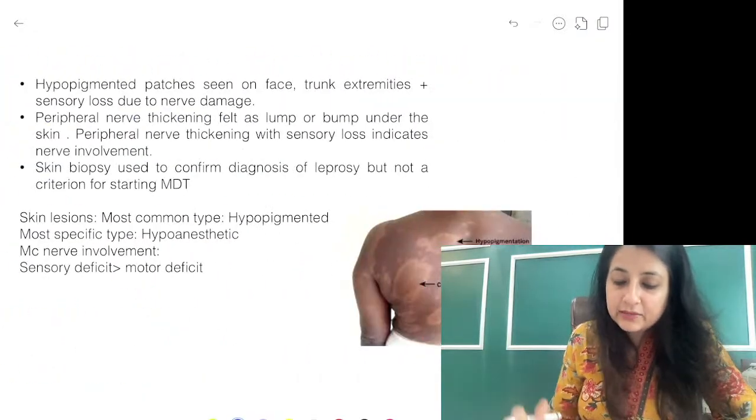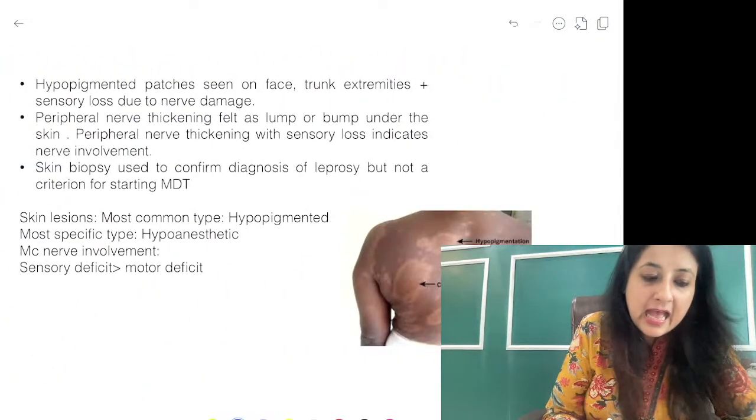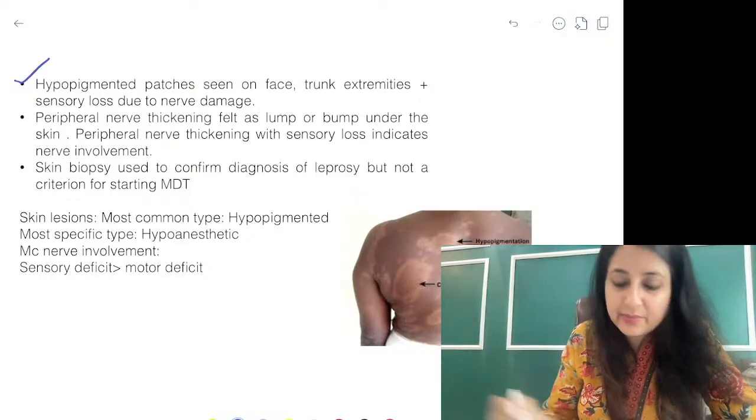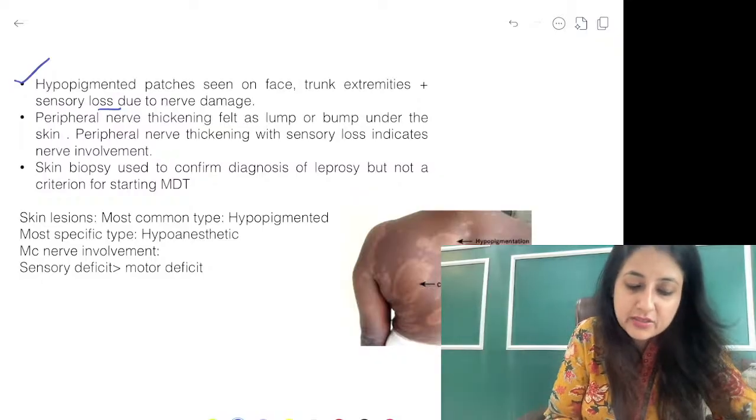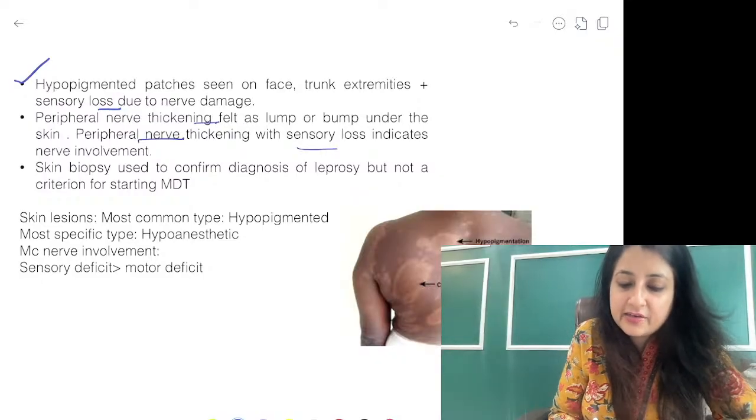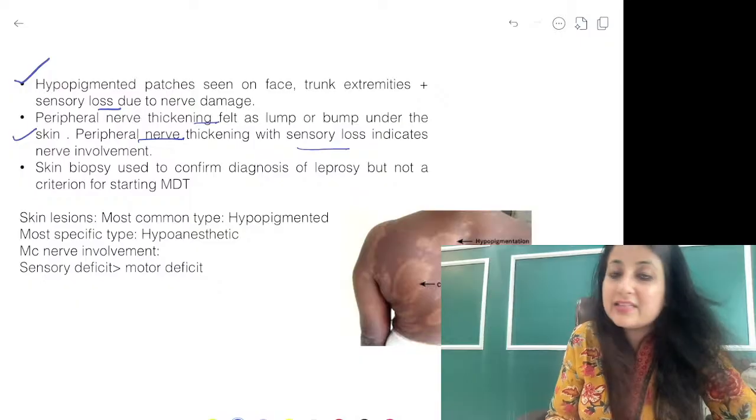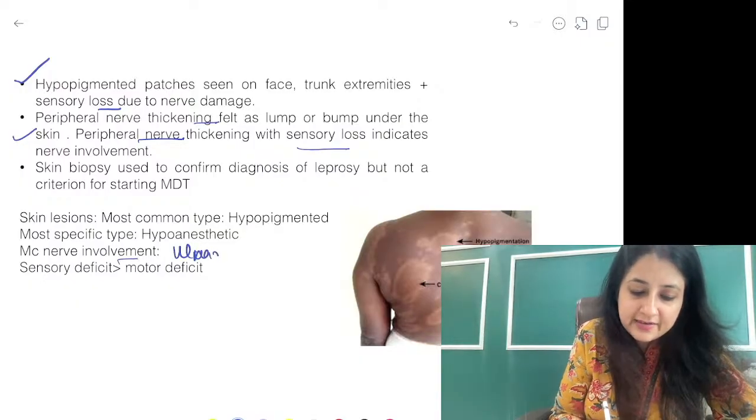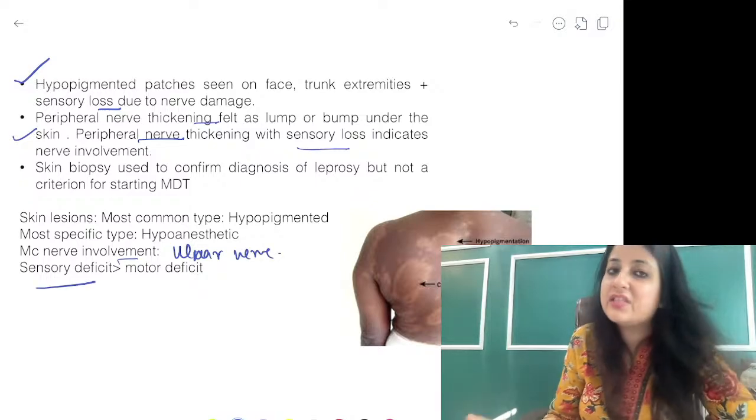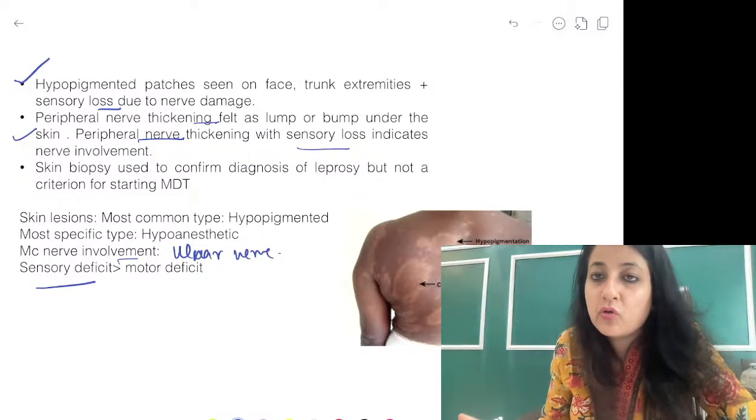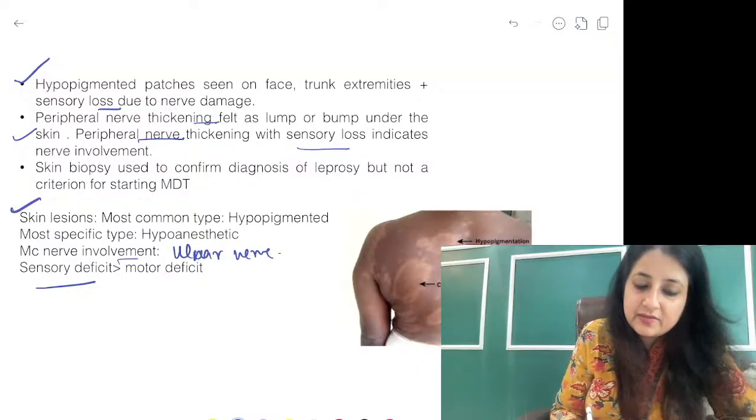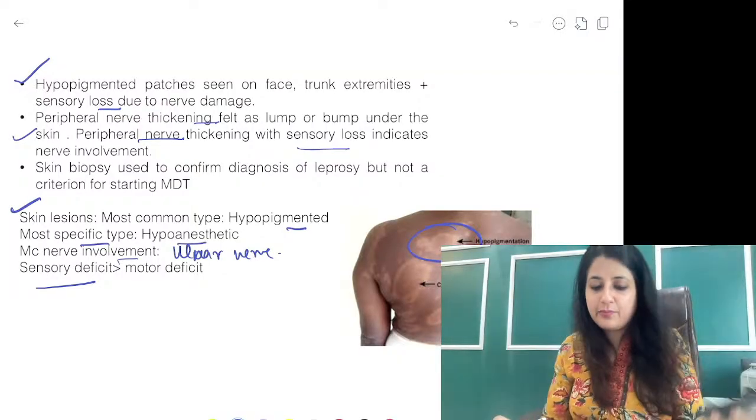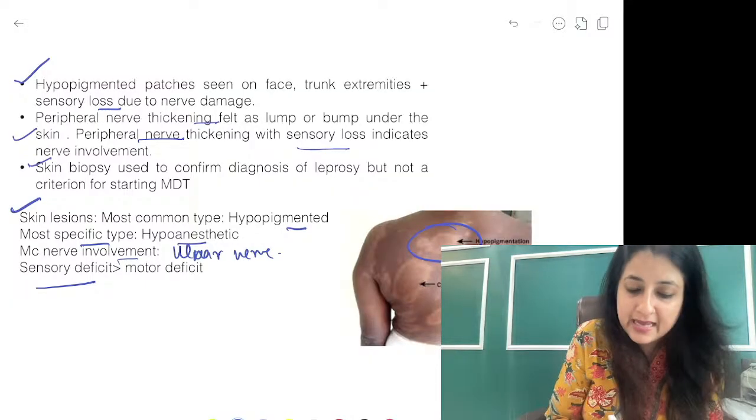Now see, another way the question could be asked: hypopigmented patches seen on the face, trunk, extremities with sensory loss due to nerve damage. Nerve thickening occurs. Peripheral nerve thickening with sensory loss indicates nerve involvement. The most common nerve involved, you all know, is the ulnar nerve. Sensory deficit is more common than motor deficit. The most common skin lesion is hypopigmented patches, more specifically hypoanesthetic. Also, skin biopsy is used to confirm.